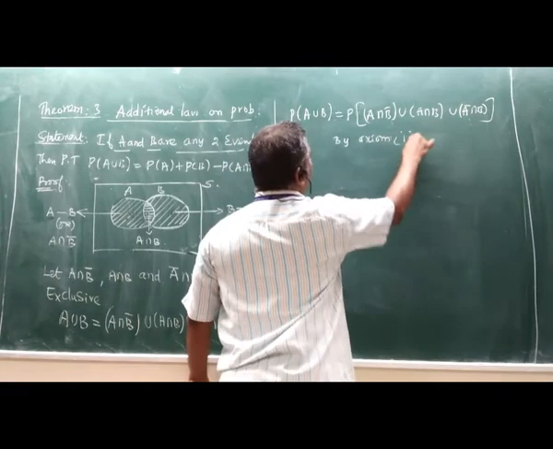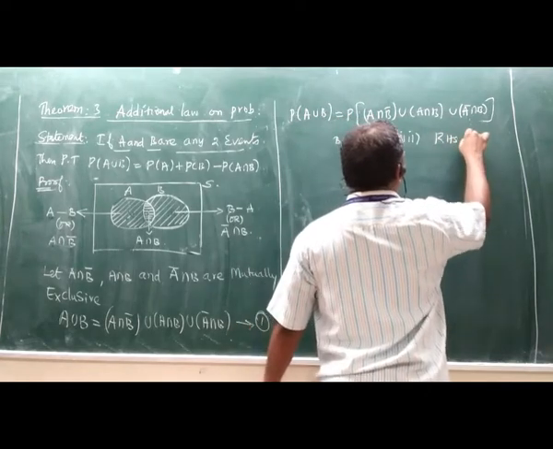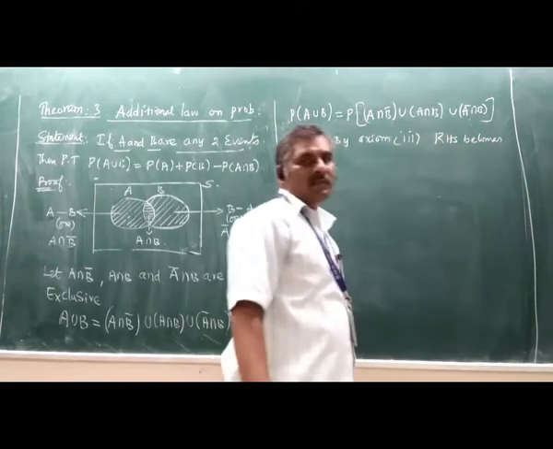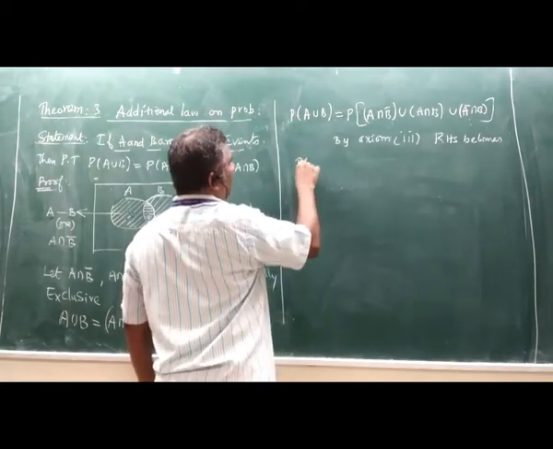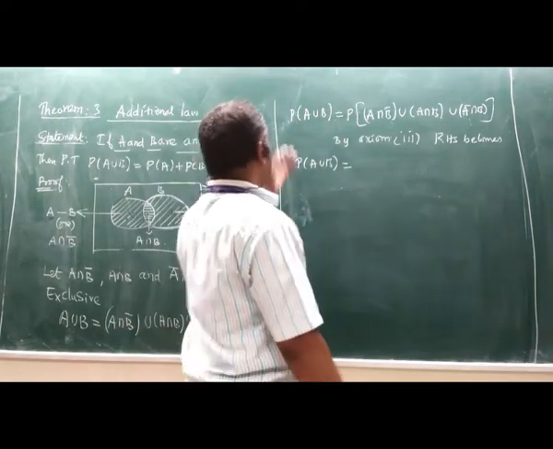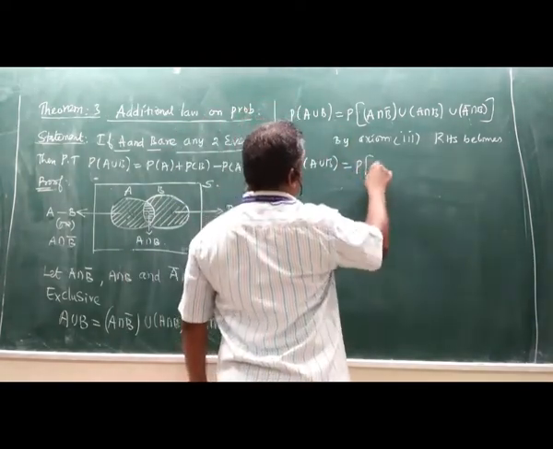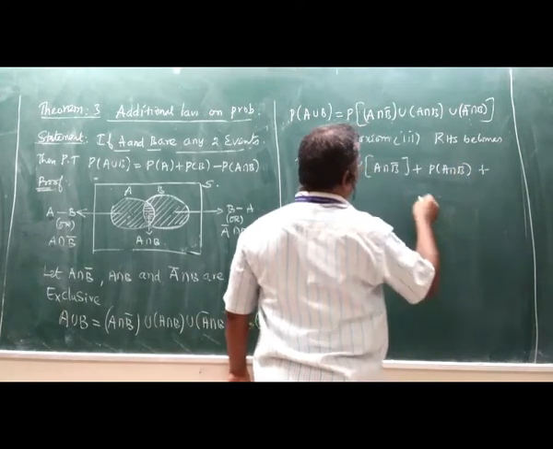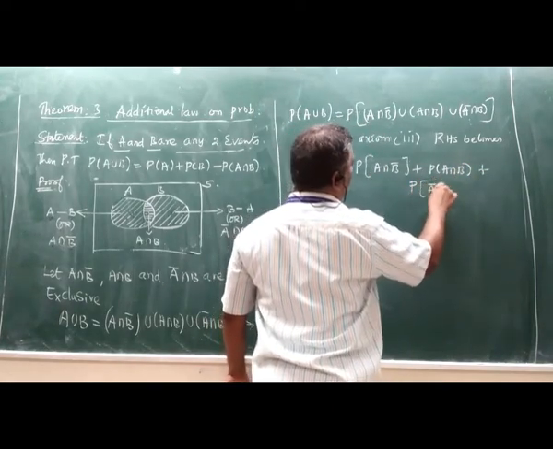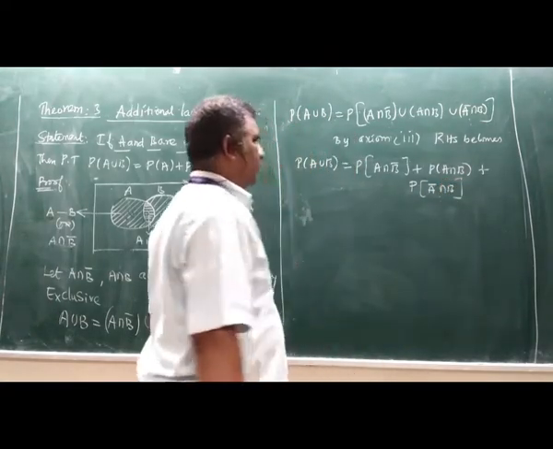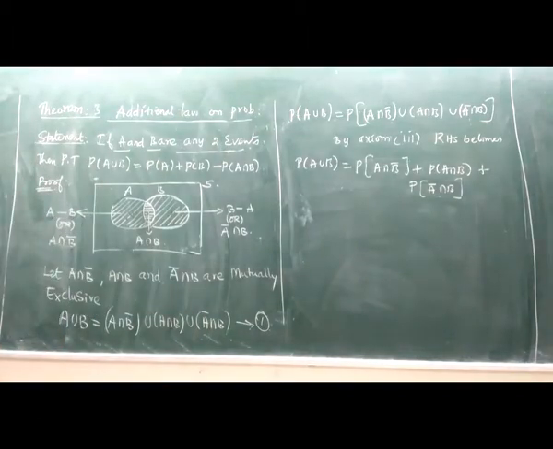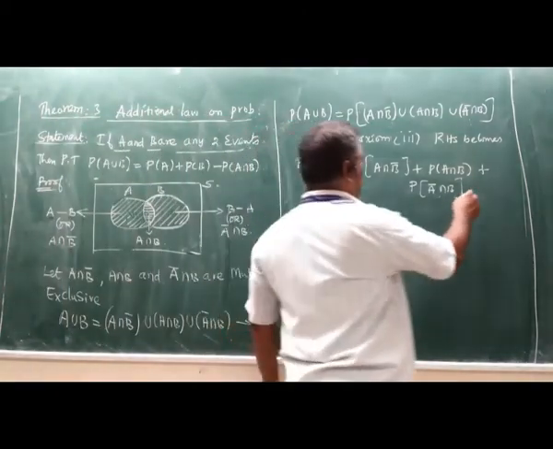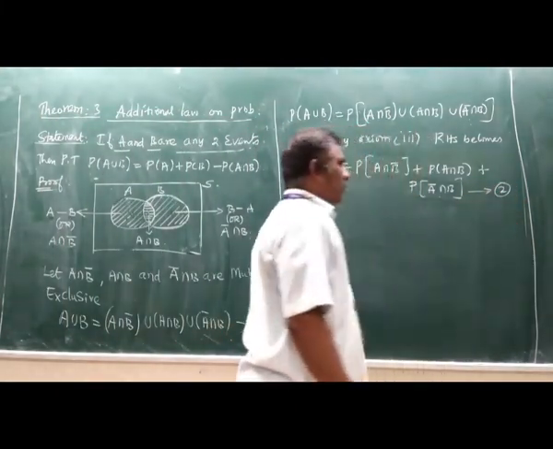By axiom 3, right hand side becomes probability of A union B equal to, there is no change in left hand side, only change in right hand side, probability of A intersection B bar plus probability of A intersection B plus probability of A bar intersection B. This is equation number 2.